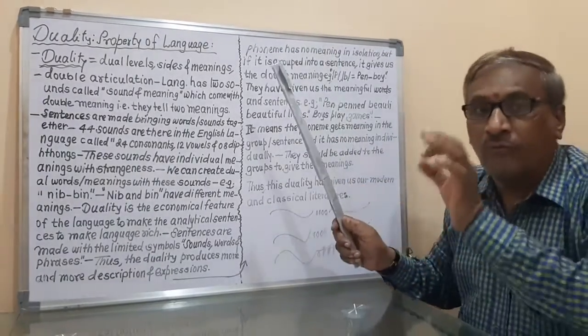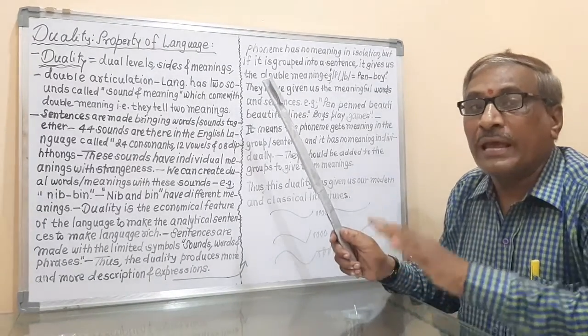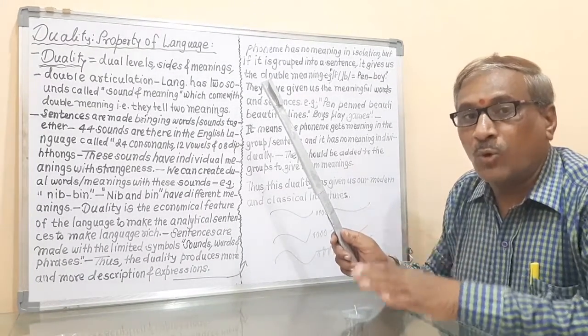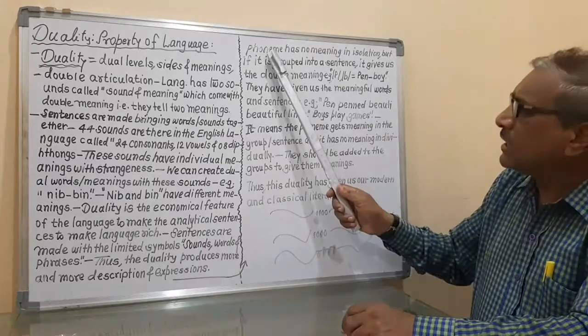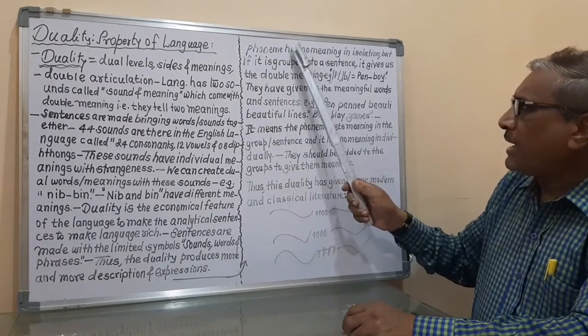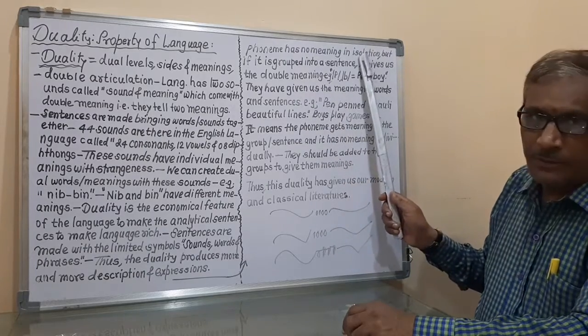Means the single phoneme has no meaning at all. So here we have said that phoneme has no meaning in isolation.